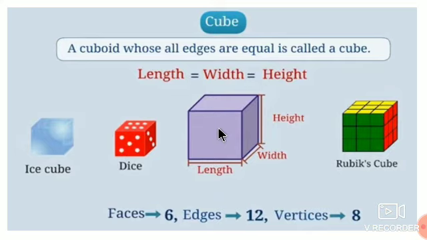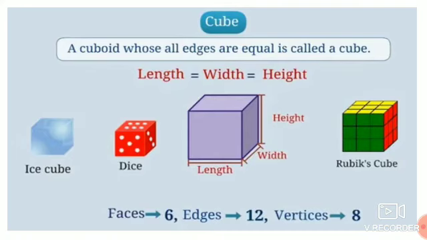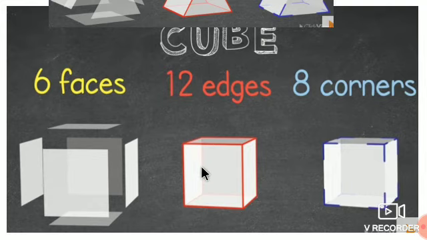Now we have to count how many faces, how many edges and how many vertices the cube has. We have just learned that a cube has 6 faces: 1, 2, 3, 4 and top and bottom, 6. Now how many edges? See, if you observe the figure neatly, this top face is of square shape. So the square has 4 edges: 1, 2, 3, 4.